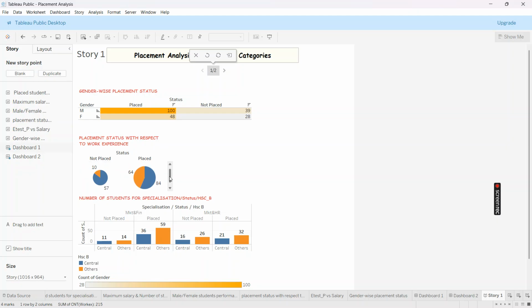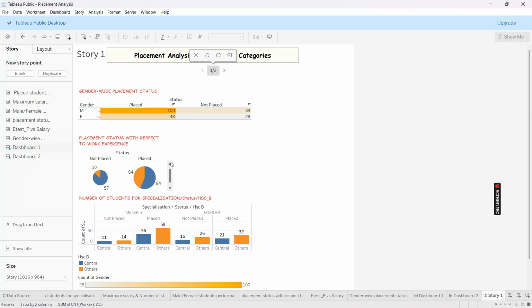So here, out of 141 students with no work experience, 84 of them got placed, and out of 74 students with work experience yes, 64 got placed. So that is out of 141, 84 got placed. That is around 60% got placed, and out of 74 with work experience yes, 64 of them got placed.